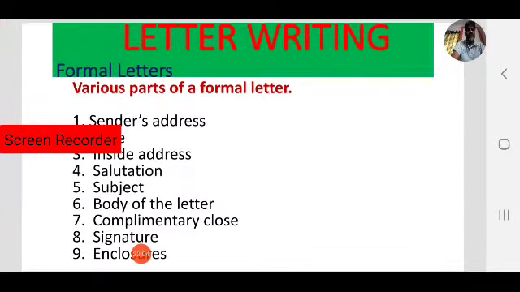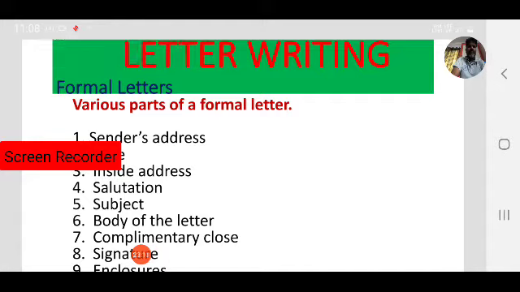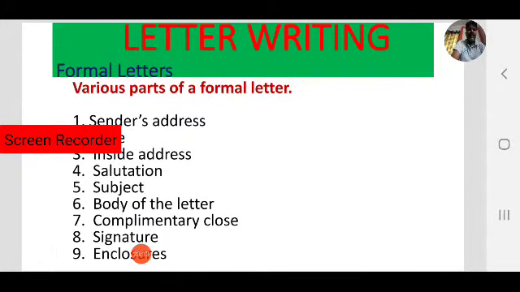What is the first part? That is the sender's address. So observe how many parts there are in this sample letter. There are 9 parts. Sender's address, who is the sender here? Siddharth is the sender. Next, date, what is the date? 5th August 2020.